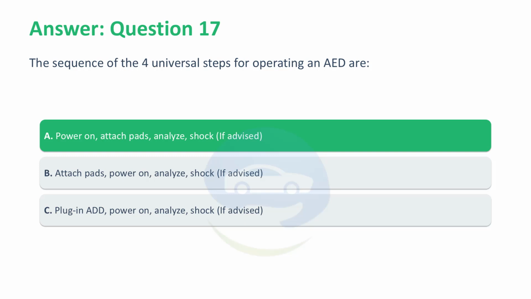The first step when operating an AED is to turn the power on. After turning on the power, the AED pads are supposed to be attached. After attaching the pads, the patient is cleared and the rhythm is analyzed. A shock is performed if instructed, or CPR is restarted.